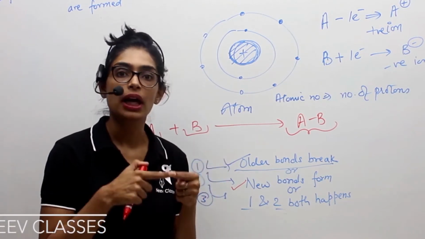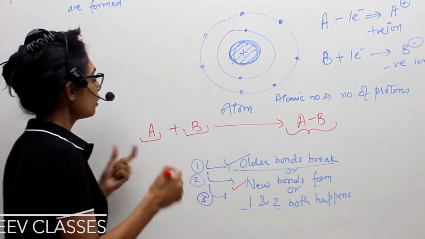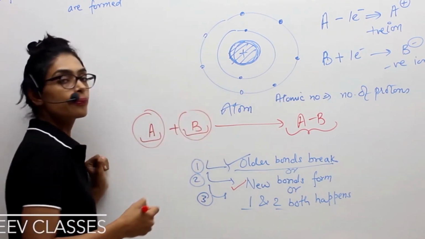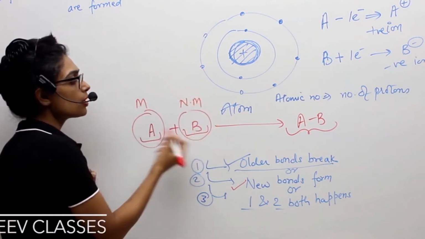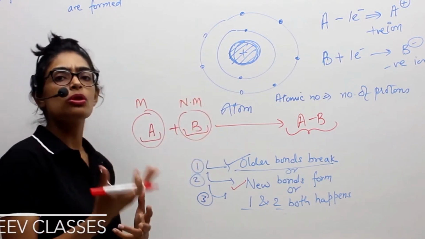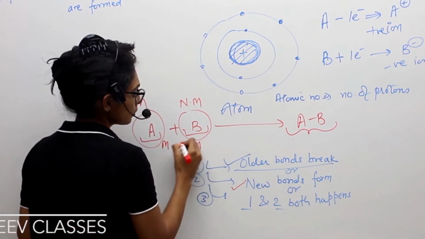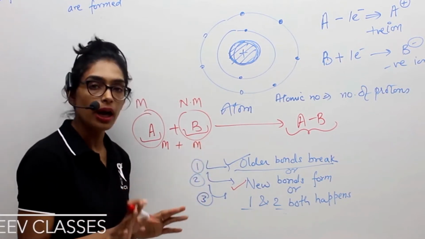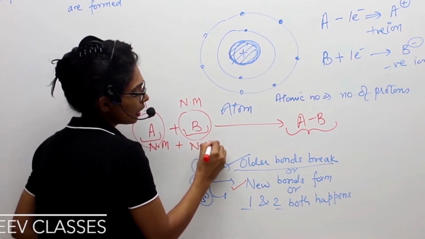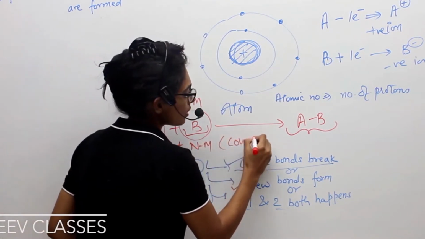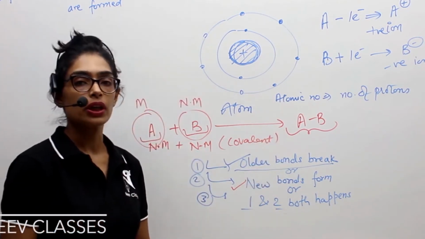Now that bond can be an ionic bond or can be a covalent bond depending upon what kind of species this A and B is. If this is a combination of metal and non-metal, then the bond will most probably be an ionic bond. If both are metals, then the reactions generally don't happen. If both are non-metals, in that case, the reaction would be covalent. So all these conditions you would have studied in grade 9. This is just a quick revision of what we have learned in grade 9.